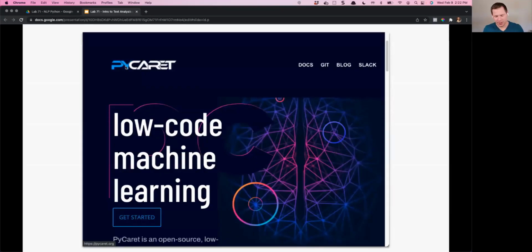All right. So how are we going to do this today? We're going to use two tools. The first one is Pycaret. This is deemed a low-code machine learning library. I'm a big fan of it. I'm a big fan of the creator, Moez Ali.